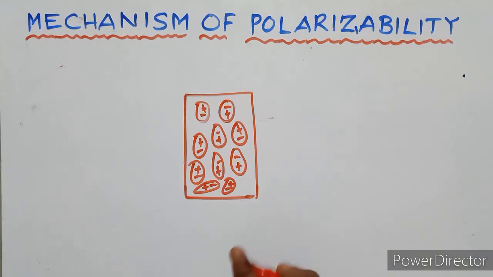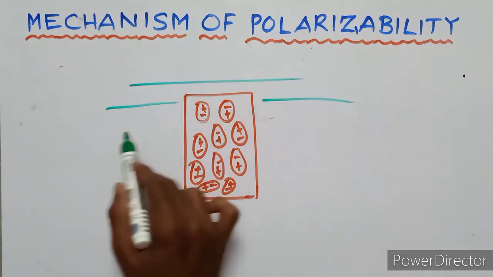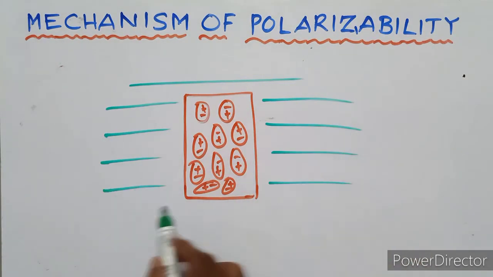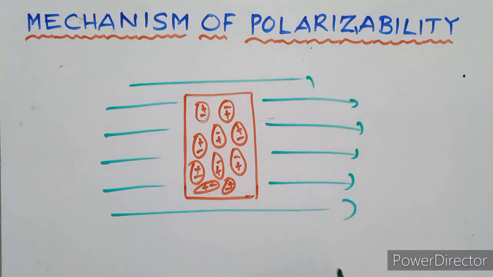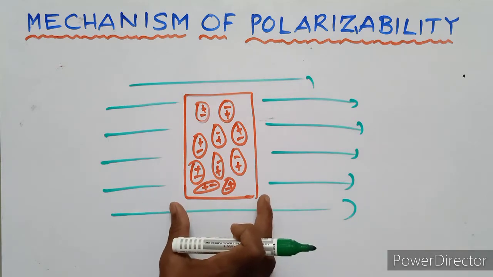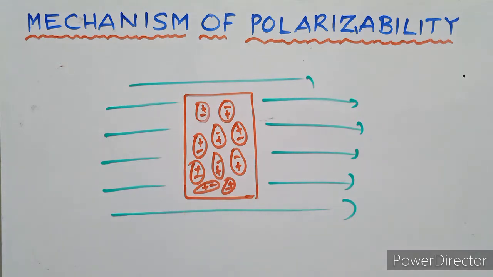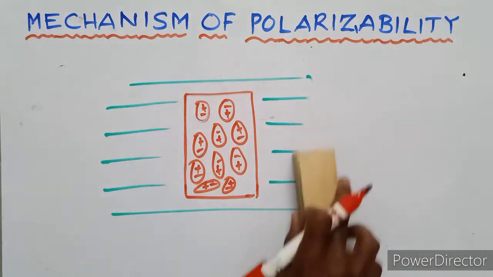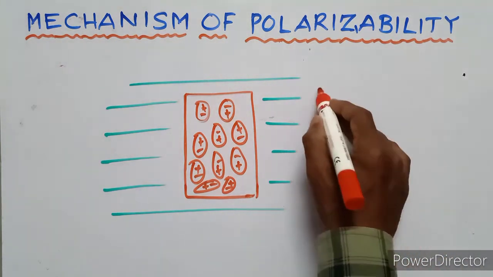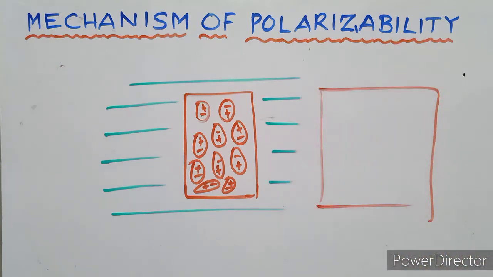For example, this is the dielectric material placed in an electric field. So we applied the electric field on the dielectric material. Then this dielectric material is polarized by dipole moment.